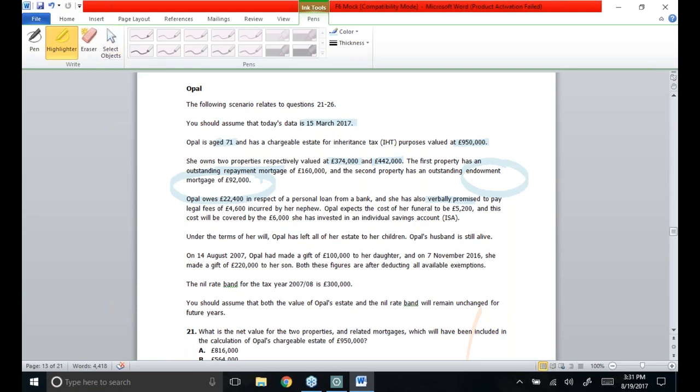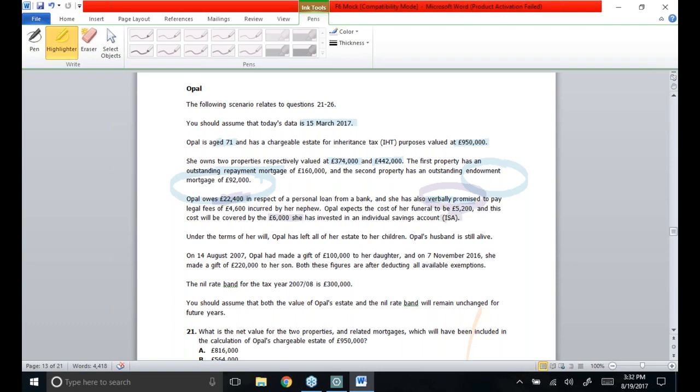As she has taken a loan, it is her legal obligation to pay it off, and if she doesn't pay it off and she dies, then this amount will be paid out of her estate. As far as verbal promises are concerned, they are not going to be entertained at all. Opal expects the cost of a funeral to be 5,200. That's totally deductible, and this cost will be covered by 6,000. She has invested into an ISA.